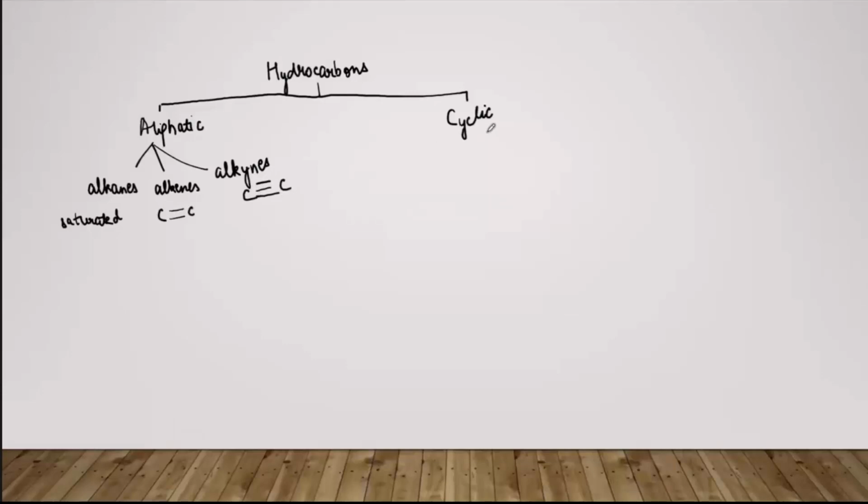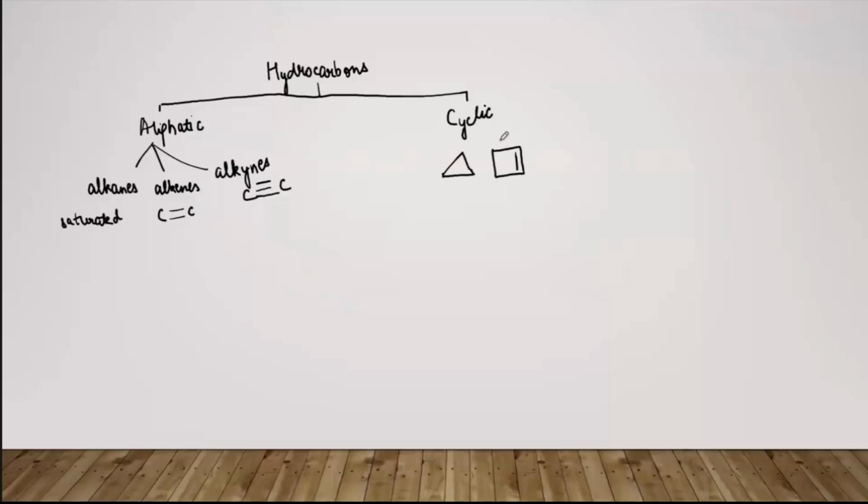Now coming to the cyclic ones, these are the closed chain compounds. Like I may say, this is cyclopropane. Why? Because it has three carbon atoms, so it is propane, and that too in a cyclic ring, so it will be called cyclopropane. Now there can be many cyclic compounds. These can also be saturated and unsaturated. There can be a double bond here, no problem.